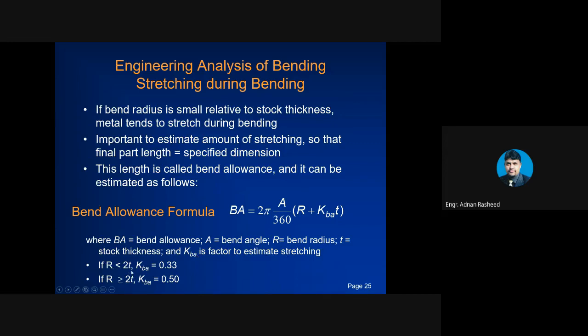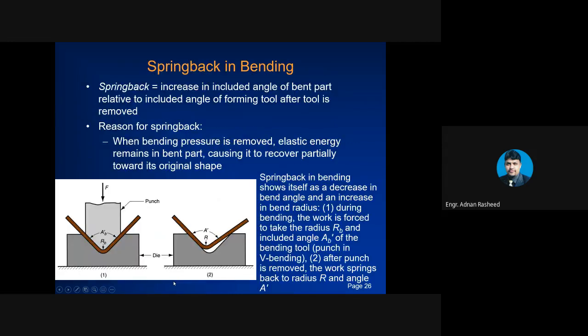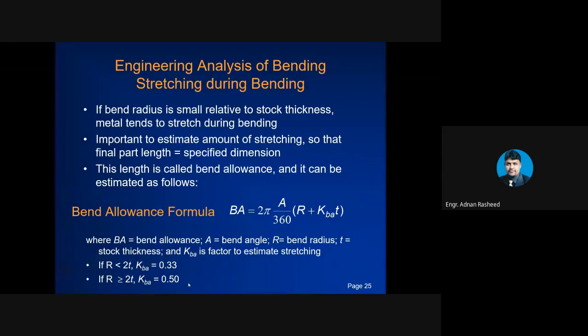If R is less than 2T, Kba will be 0.33. If R is greater than 2T, Kba will be 0.50. So if you know all the parameters on the right side, you can easily find the bend allowance, or the length of stretching of the final part length.